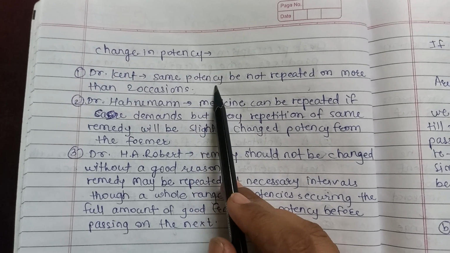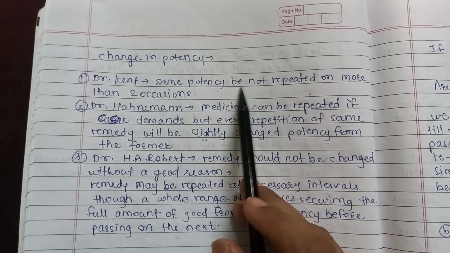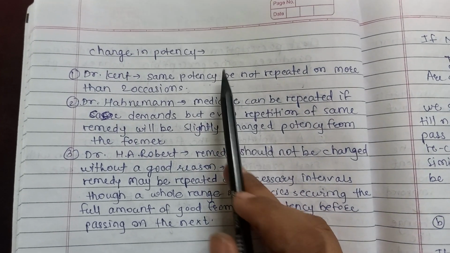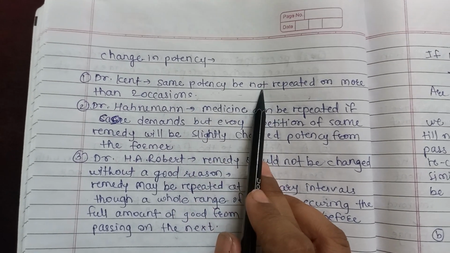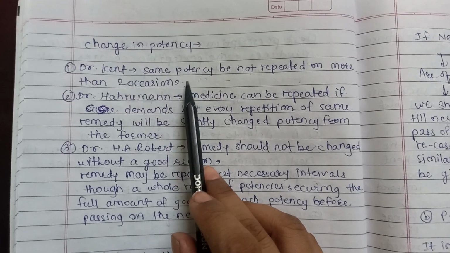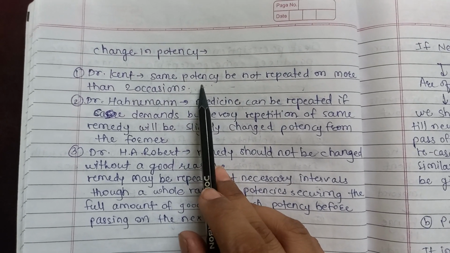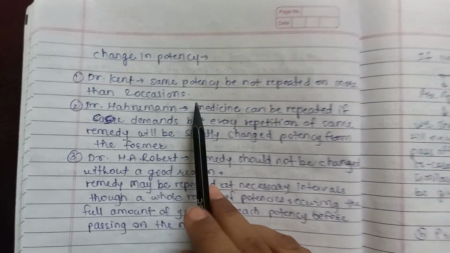That is, when we are giving the medicine repeatedly, we have to change the potency, that is, we have to increase or decrease the potency. Most of the time it should be increased, but if the first potency given has exaggerated the symptoms, then we can lower the potency.